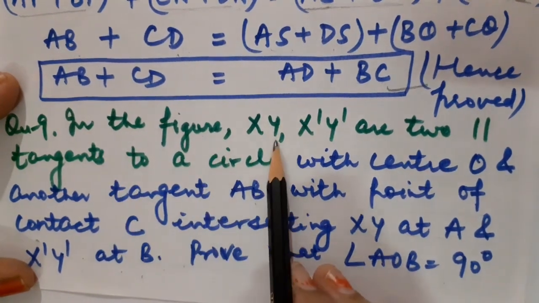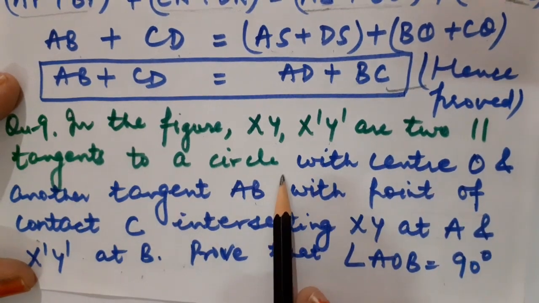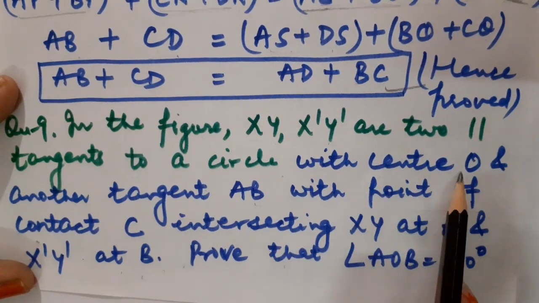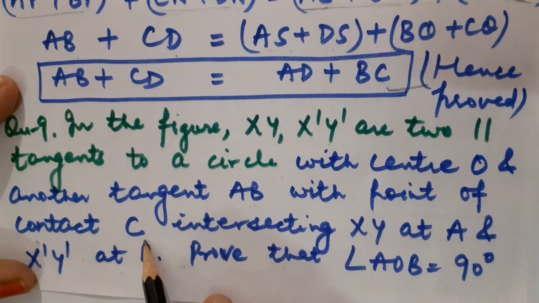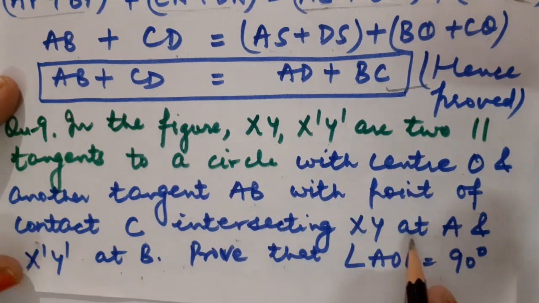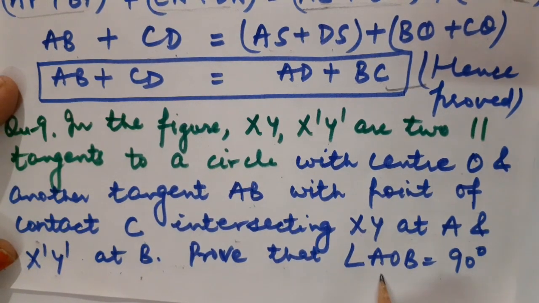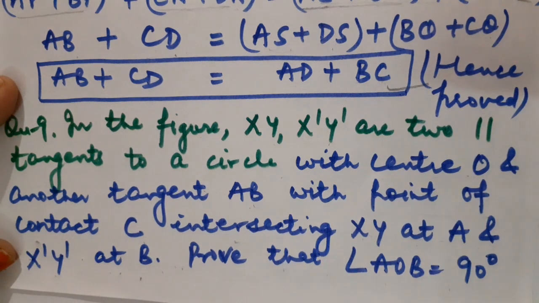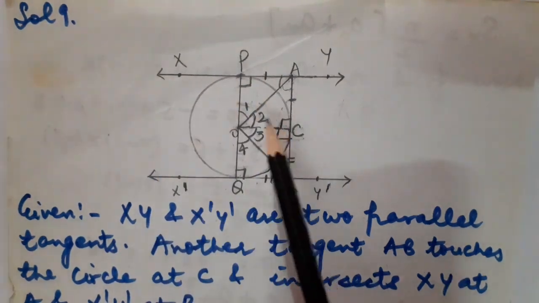In the figure, XY and X dash Y dash are two tangents to a circle with center O, and another tangent AB with point of contact C intersecting XY at A and X dash Y dash at B. We have to prove that angle AOB is equal to 90 degrees. So let us understand this statement through the diagram. So children, here is the diagram. There is a circle with center point